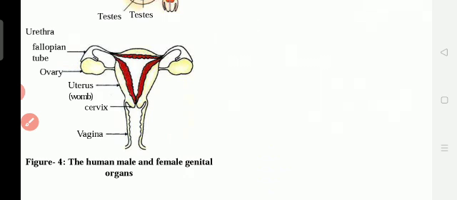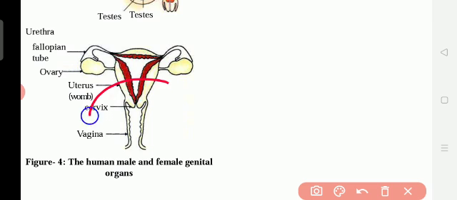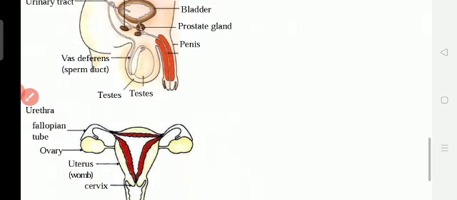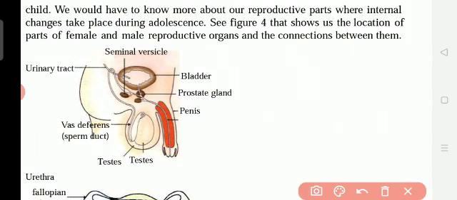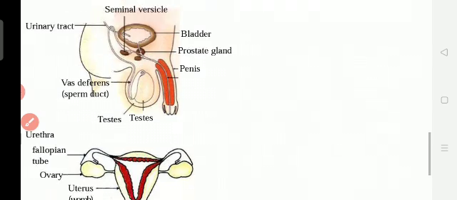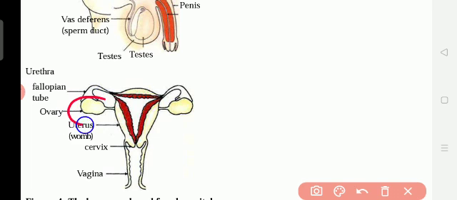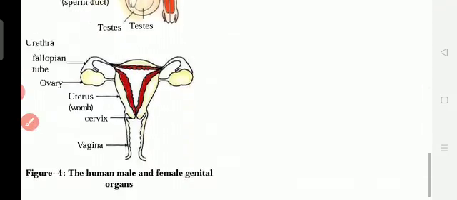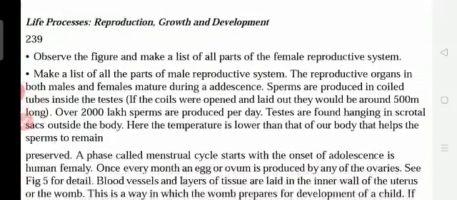We should always keep them clean. These places are called genital organs. Okay, these places are called what? Genital organs. The reproductive organ releases gametes in the testis for the male, and in the ovary for the female, the ovum, the egg. We should always keep these clean, because they are very important parts of our body.